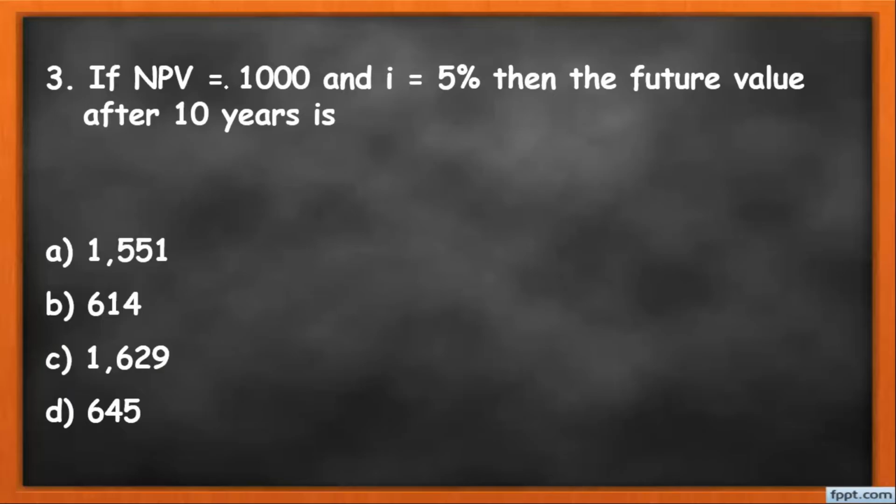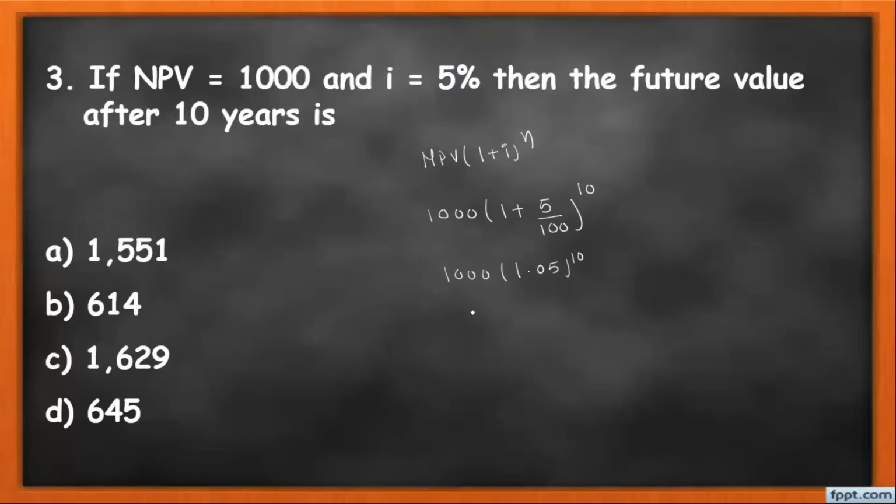MCQ number 3. If the NPV equals 1000 and I equals 5%, then the future value after 10 years is. So students, as we know, the future value equals NPV into (1 plus I) to the power n. NPV is 1000, so it is 1000 into (1 plus 5 divided by 100) to the power n. Here the number of years is given, that is 10. So the value becomes 1000 into 1.05 to the power 10.